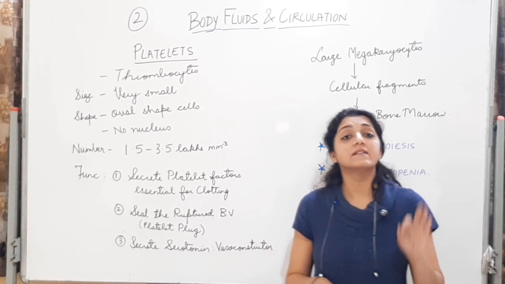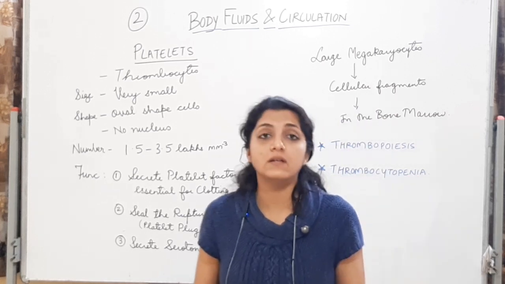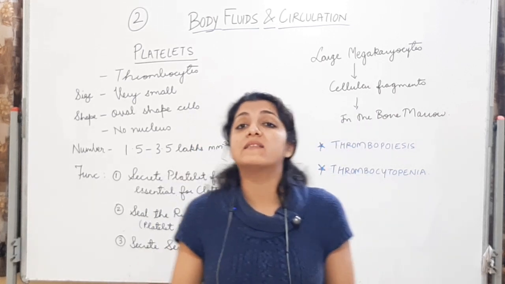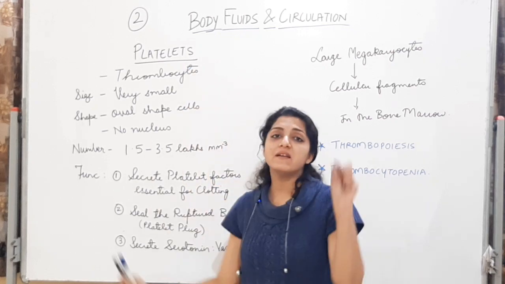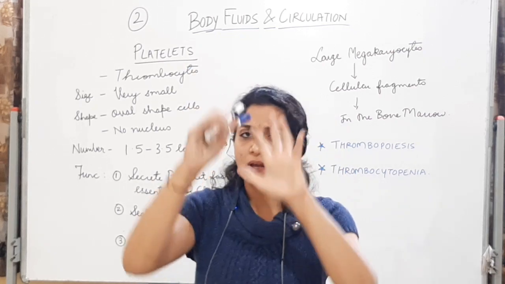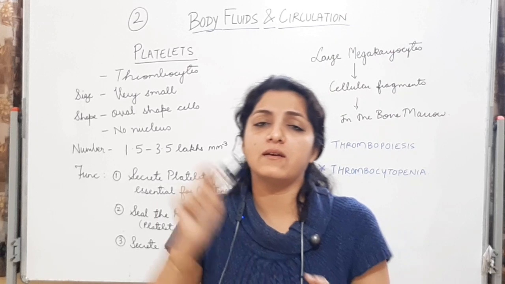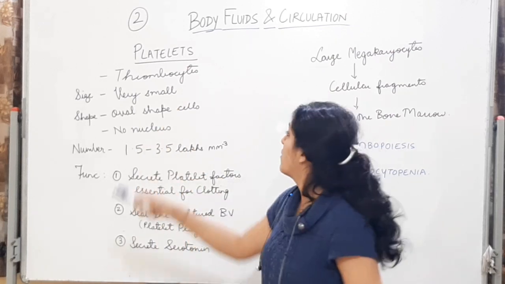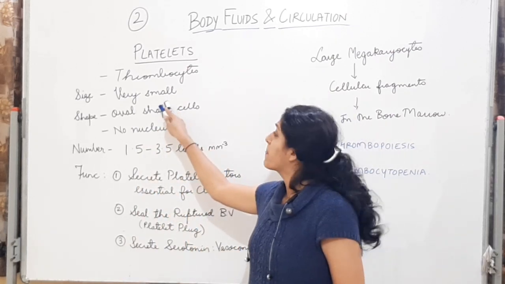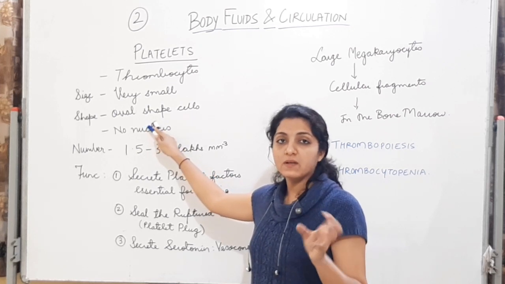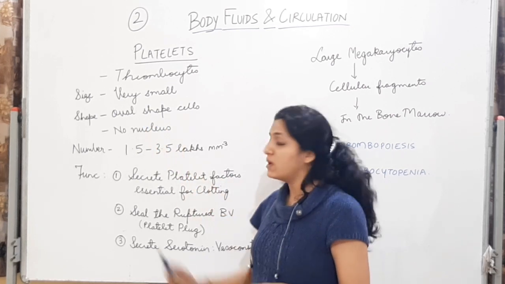Alright, now let us see the last one, that is the third cellular element of blood, that are the platelets. Platelets are those small cells जो छोटे छोटे उस बड़े diagram में हमने बनाए थे, okay? Those small ones, they are very small in size. They have an oval shape. The shape is oval, okay?